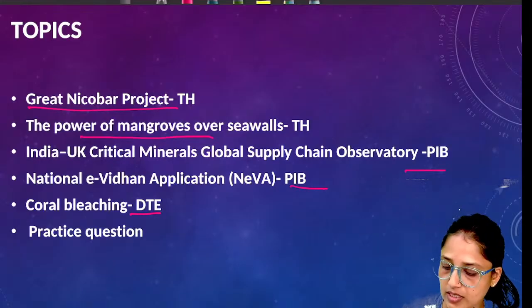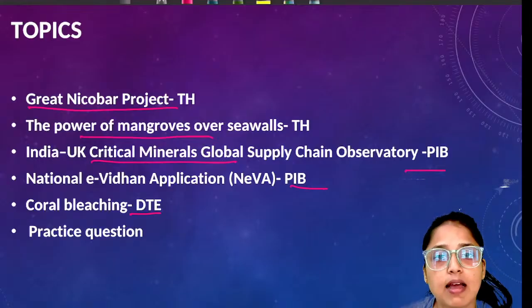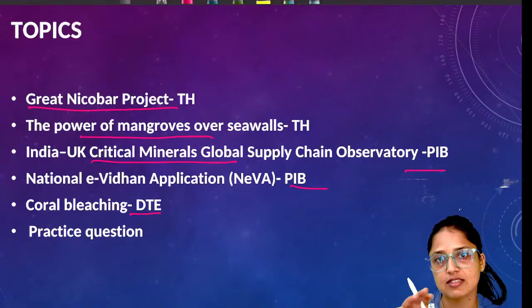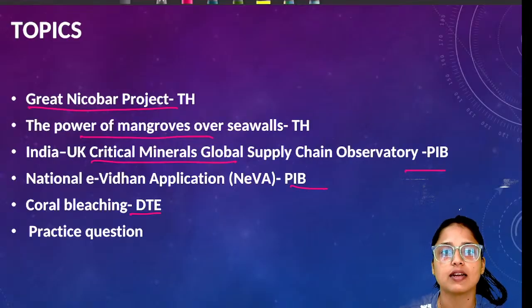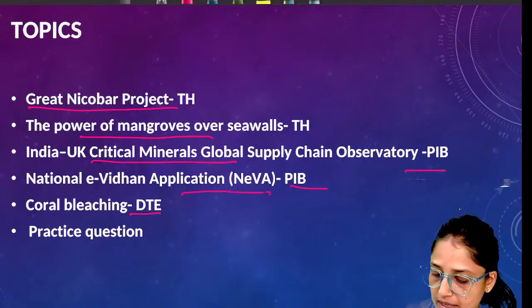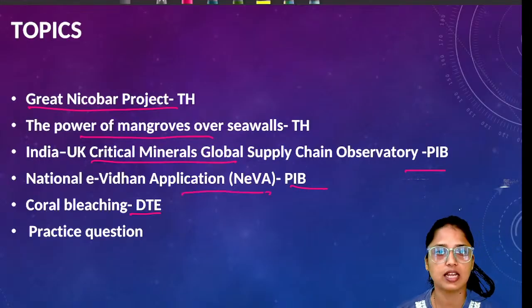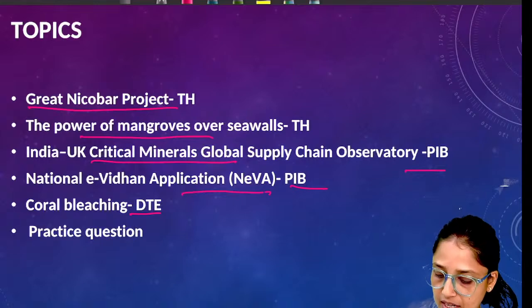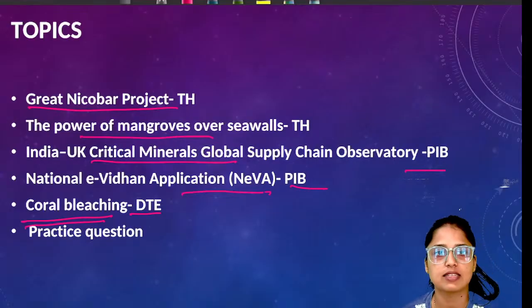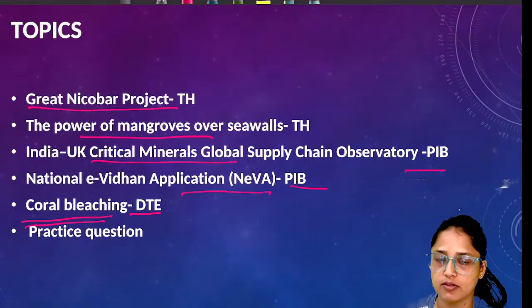Here we shall be discussing the significance of mangroves for coastline of India as well as all over the world. Next important theme is the critical minerals global supply chain observatory. Recently this observatory was established under the agreement between India as well as UK. Next, a small article related to NEVA, that is National E-Vidhan application. And finally, we shall be discussing coral bleaching, what are the reasons of coral bleaching, as well as the mapping, where the corals are found in the world.